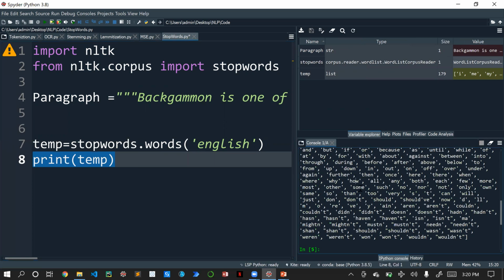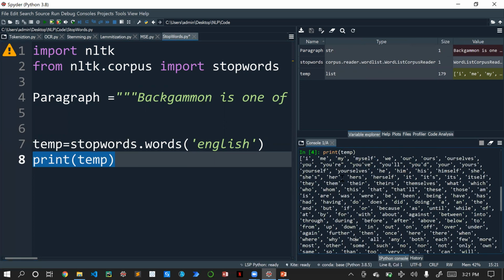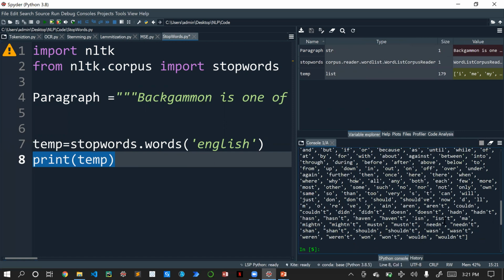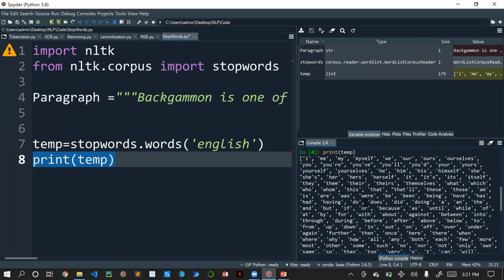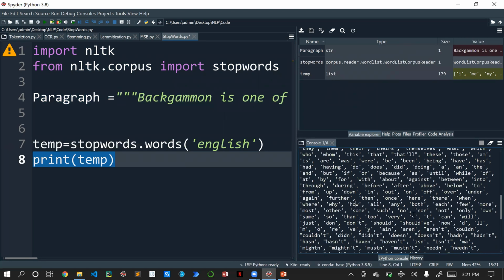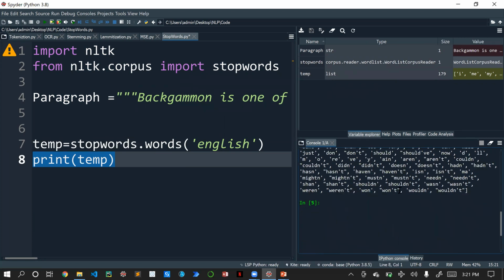So here you can see there are more than 100 stop words: I, me, myself, we, you will, you would, your, yours, it, it's, because, as, until. These are the words which don't have much impact on the sentence, and if you remove them, it will not impact the statement either. So these are the stop words.